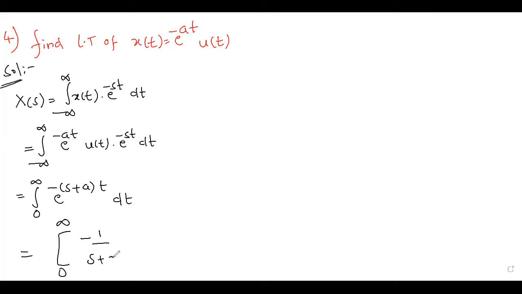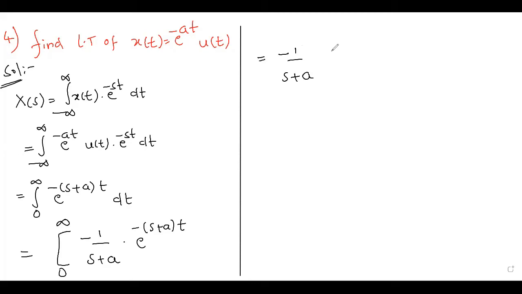Minus 1 by s plus a into e power minus of s plus a t, with t limits from 0 to infinity. So now let us take minus 1 by s plus a outside. Now observe here, what are the limits we have? 0 to infinity. And while substituting the limit, e power minus s plus a into t is there. So definitely, what is the restriction on this exponent? It must be a finite quantity, Ravali. It must be convergent. When it is convergent, I should not get infinity here, isn't it?